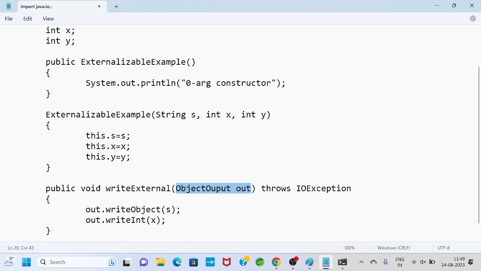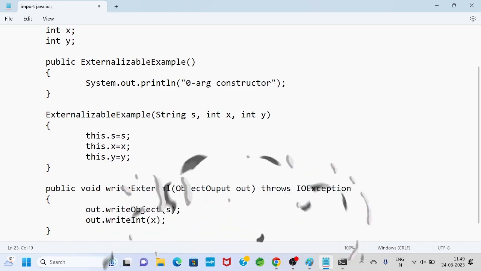For writing the string property, which method am I calling? The writeObject method. For writing the int property, x is an int type variable, so it is invoked by the out object with the writeInt method. Among the three properties, I decided to write two: one is s and one is x. s is a string type variable and x is an int type variable.